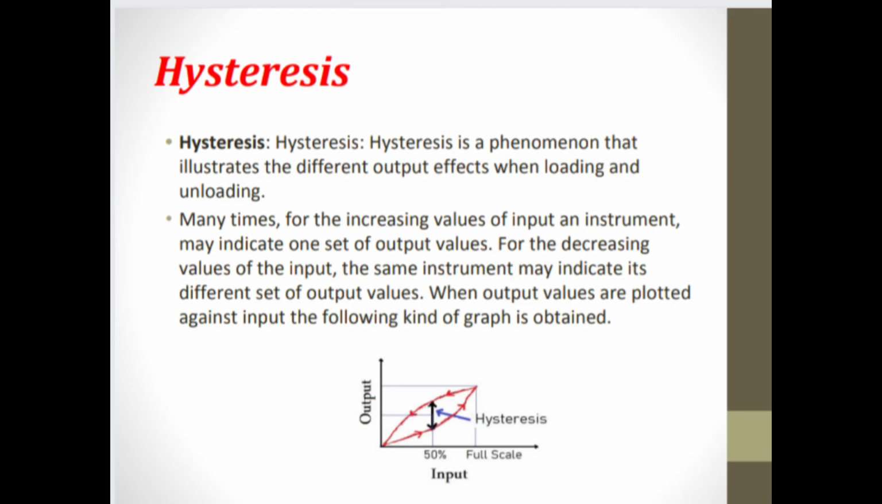Then we see in detail what hysteresis means. Hysteresis is a phenomenon that illustrates the different output effects when loading and unloading. Many times, for increasing values of input, an instrument may indicate one set of output values. For decreasing values of the input, the same instrument may indicate a different set of output values. When output values are plotted against input, the following kind of graph is obtained. So this is the diagram of hysteresis.